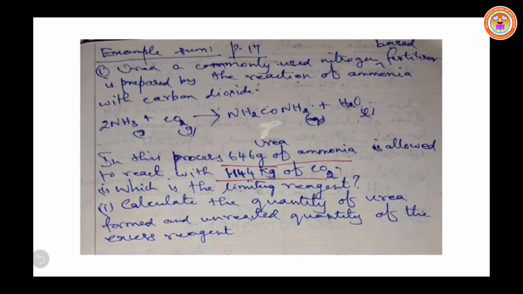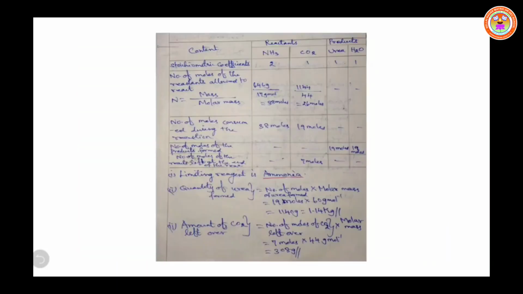In this process, 646 gram of ammonia is allowed to react with 1.144 kilogram of CO2. Which is the limiting reagent? Then calculate the quantity of urea formed and the quantity of unreacted excess reagent. These are the three questions. Now we can see the calculation part. Here the solution is given in the form of a table, so see the table, all of you.